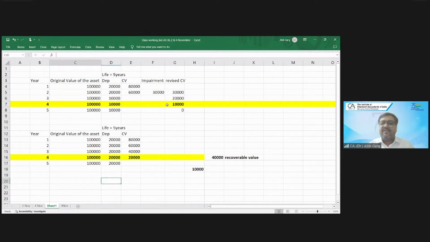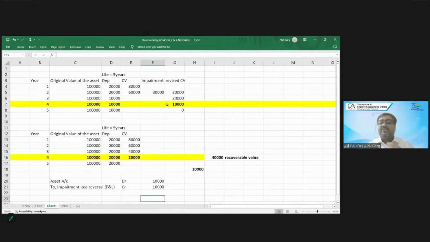And Shruti is asking, sir, where will this impairment loss reversal go? Let me tell you the accounting entry. Asset account debit, because the asset value will increase, debit by 10,000 to impairment loss reversal in P&L. It has to be P&L credit.